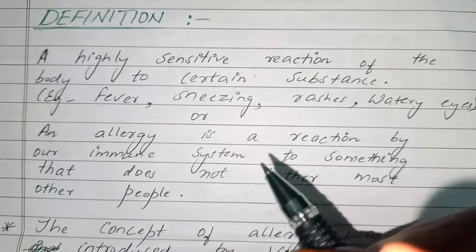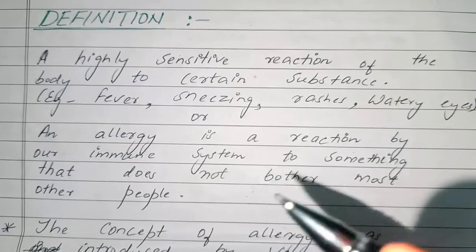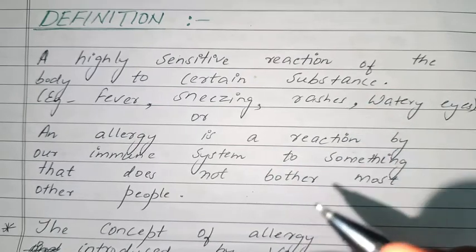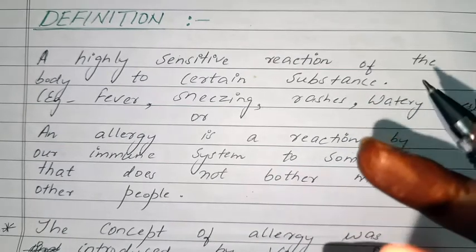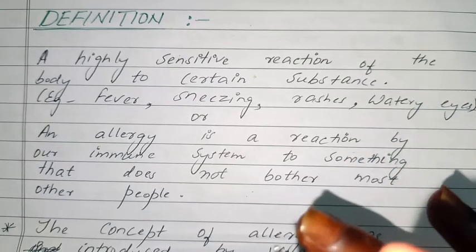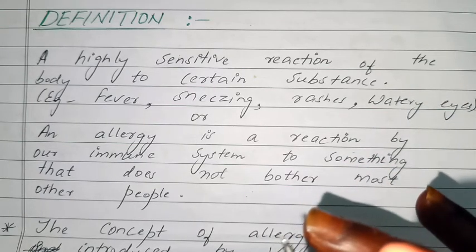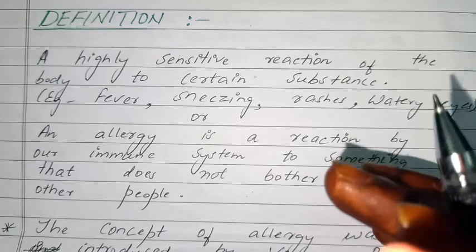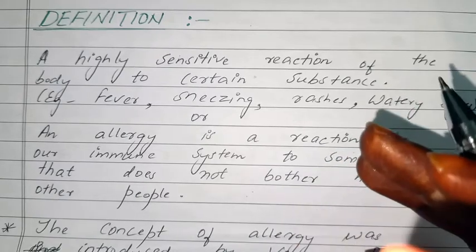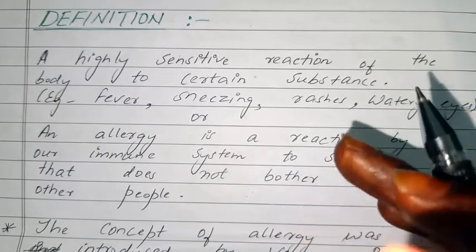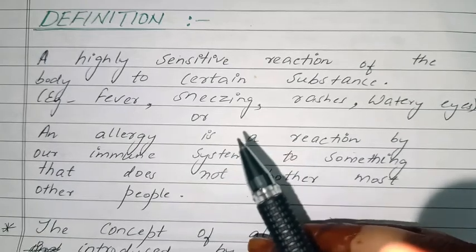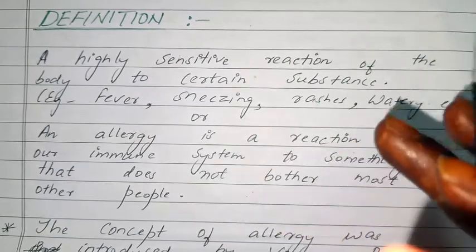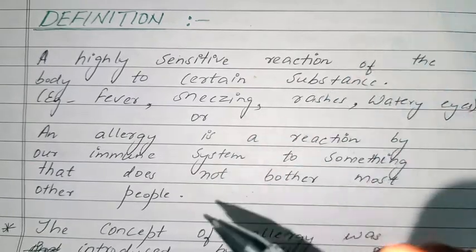For example, if you eat egg, we all eat eggs, okay. So egg is quite nutritious, we all eat, but some people have allergy with egg, and if they eat eggs, what happens? They develop red rashes on their body, or they start vomiting or anything.